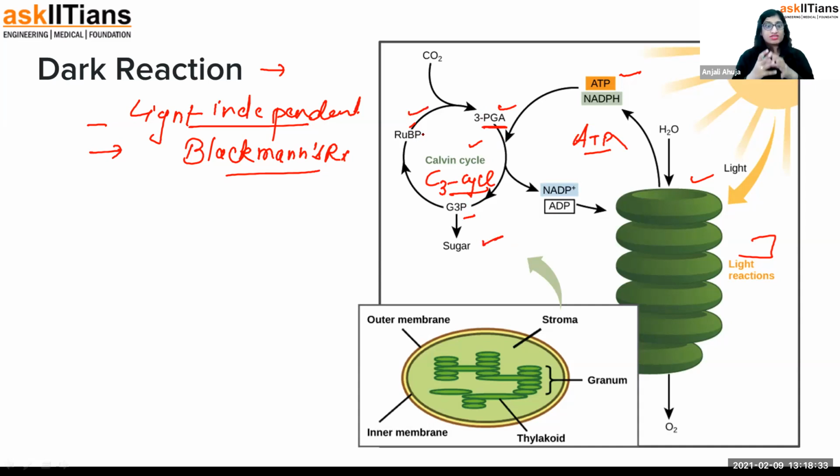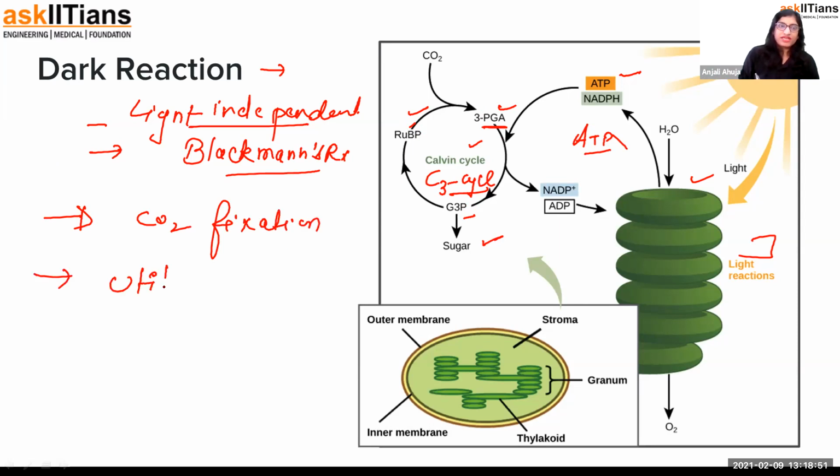And in this whole process, the power of energies, NADPH and ATP, are going to help. So you may say the dark reaction happens in 3 steps. First is CO2 fixation. Second step is utilization of energy, as in ATP and NADPH.